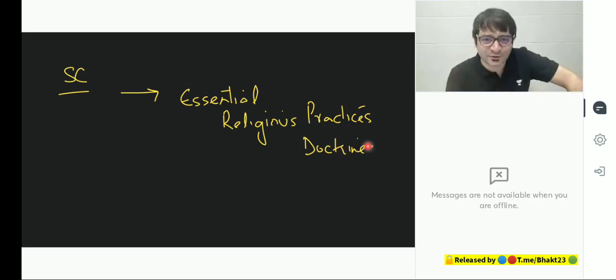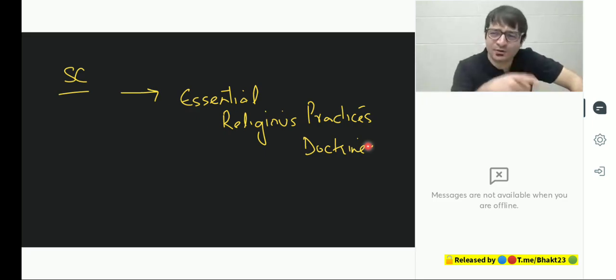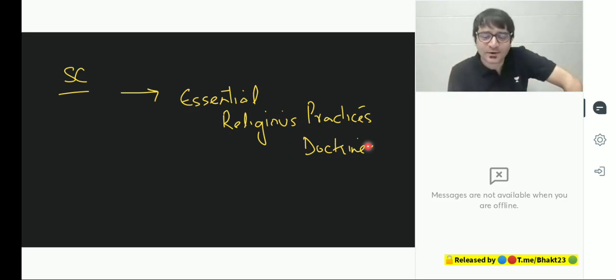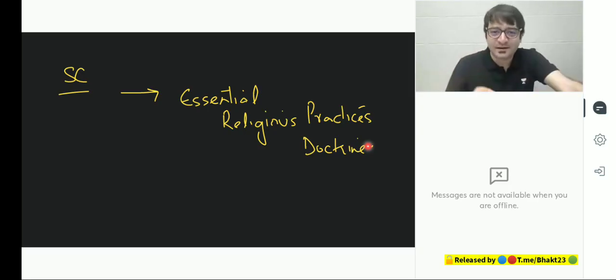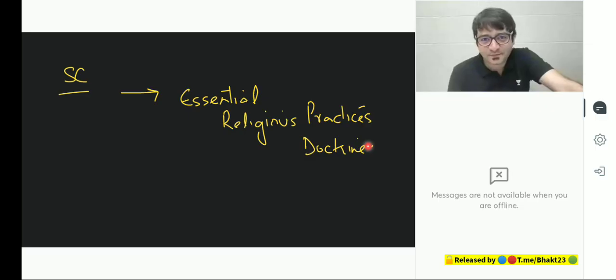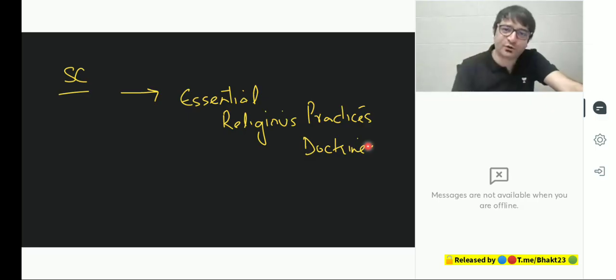A matter reached the Australian High Court related to a religious practice. Australian High Court said, this matter is dismissed. Why? Because what is religion to you is superstition for someone else. Why are you coming to us? Dismissed. Okay. A similar matter reached the Supreme Court of India. Supreme Court said, we are here. Beautiful case. We want to be involved every year and everywhere. We will tell you what is essential to your religion. And what is essential to your religion will get protection. What is not essential to your religion will not get protection.